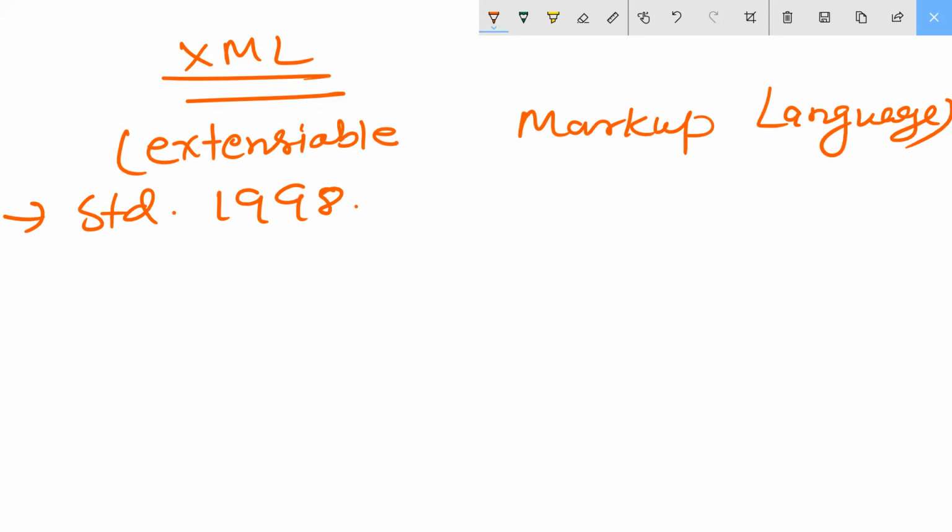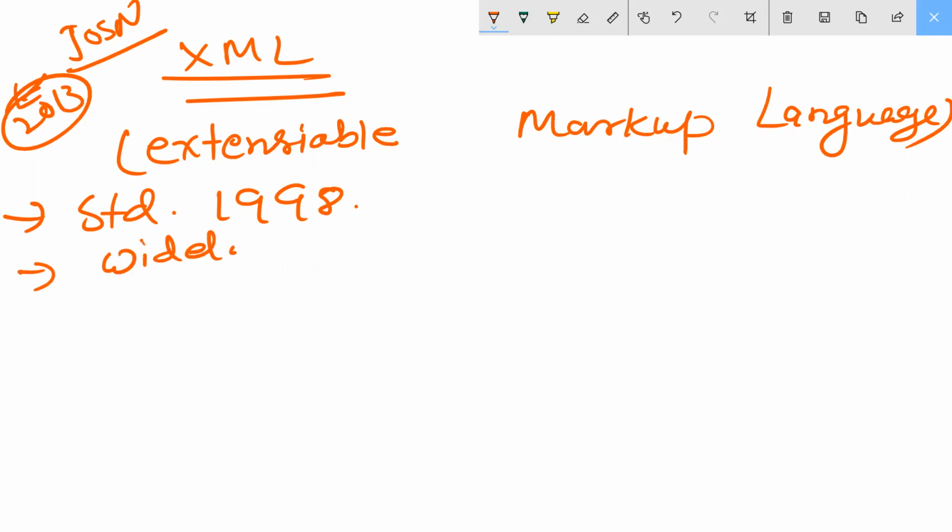Before that, we have JSON. JSON came when? In 2013. Fine. This is in 1998. Widely used across the internet. Same, widely used on the internet.